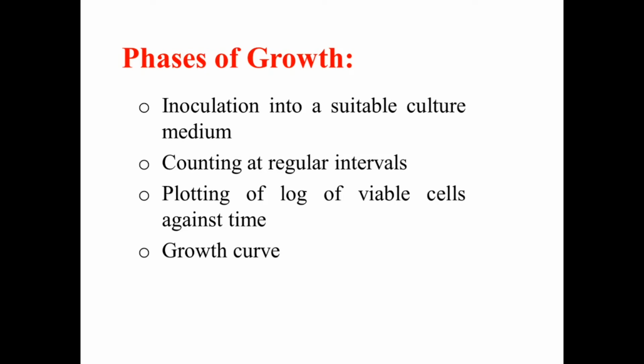So in simple words, we keep the bacterial cells in the proper culture medium, incubate them at proper environmental conditions, and after each regular time interval, we remove a small specific quantity of the bacterial sample and count the viable number of bacterial cells in that sample. These viable cell numbers are plotted against the time interval after which they were collected. Whatever curve or graph we get is called the growth curve of the bacteria.